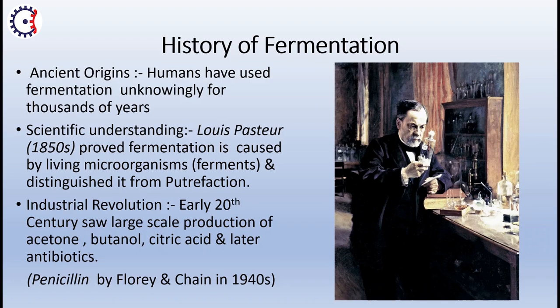After learning about ancient origins and the scientific understanding given by Louis Pasteur, we are moving forward to the industrial revolution. In the early 20th century, there was large scale production of acetone, butanol, citric acid and later antibiotics.